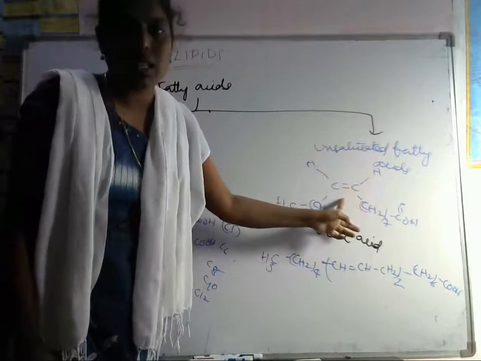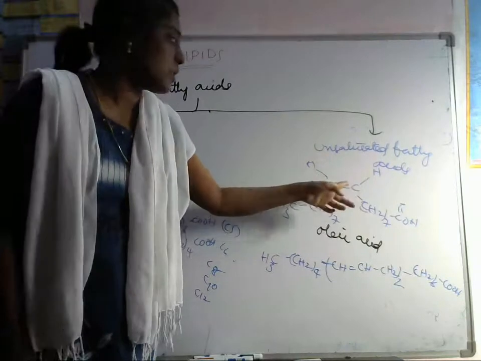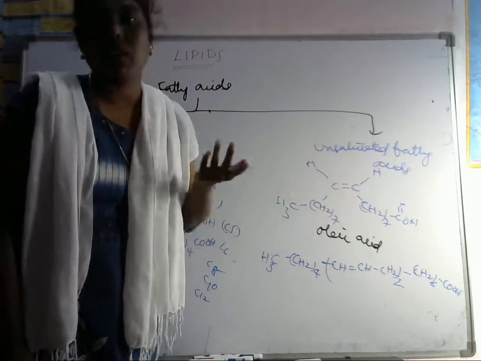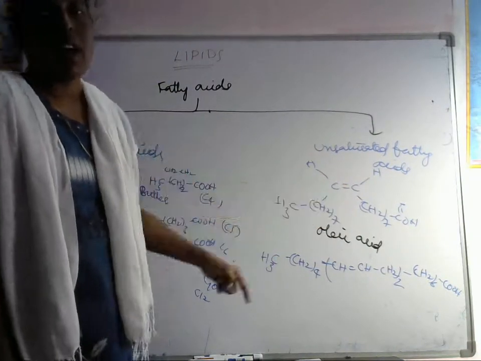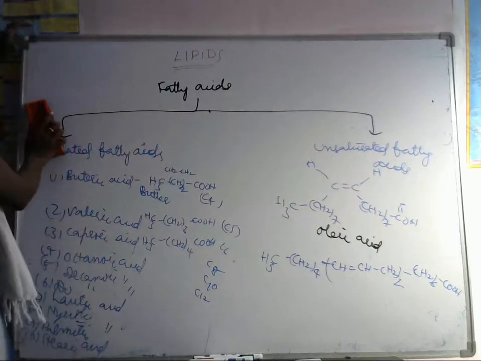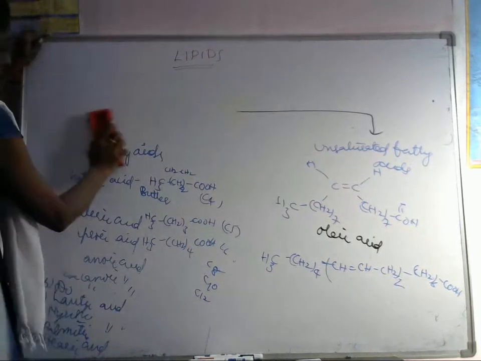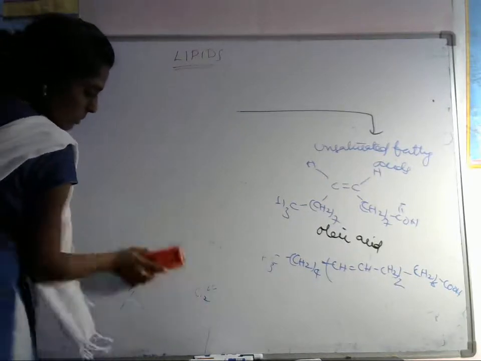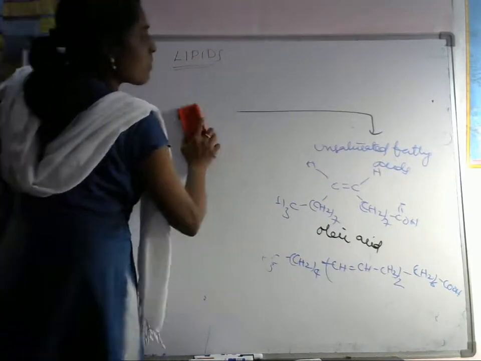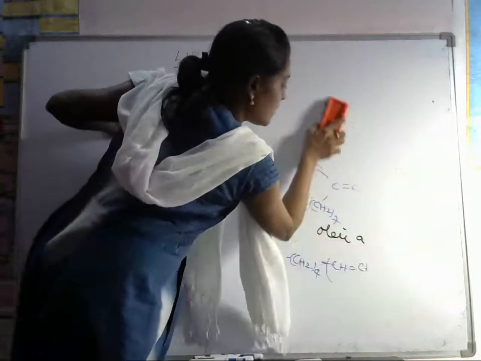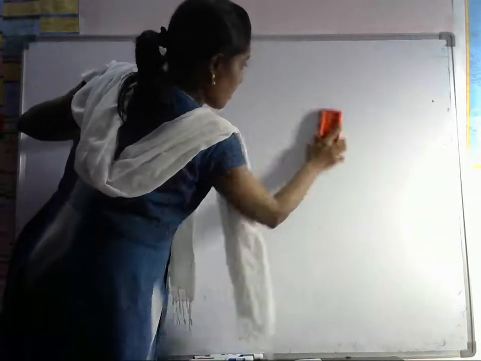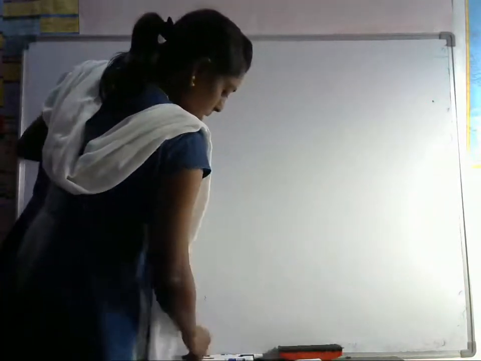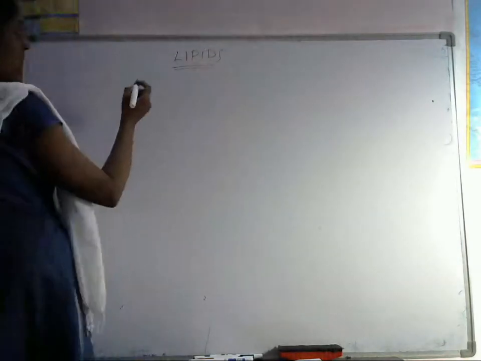Where there is an alkene or alkyne, meaning double or triple bonds are present, it is called an unsaturated fatty acid. Next, classification of lipids.